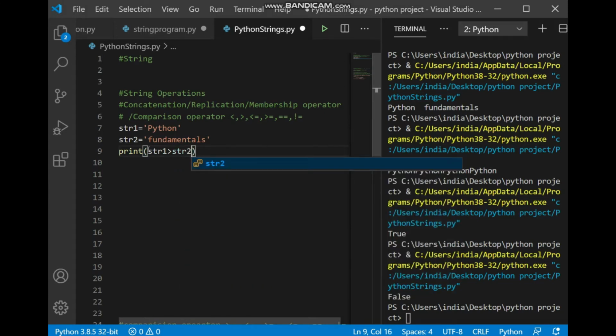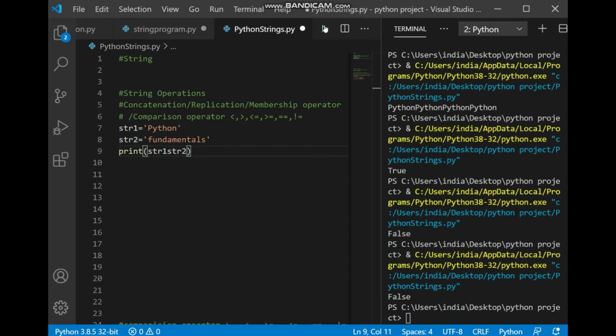So here we are just trying string 1, string 2. There are two strings and we will simply find out whether string 1 is greater than string 2. The answer is false. No, string 1 is not greater than string 2. So string 1 is less than string 2, yes, true. Now, how do you think this works? Actually, this works on the ASCII values of the characters. So accordingly, the system tries to find whether a string is equal, greater or smaller than another string. Equal to comparison, string 1 equal to string 2, is false. Similarly, if you use not equal to, this is going to show you true.